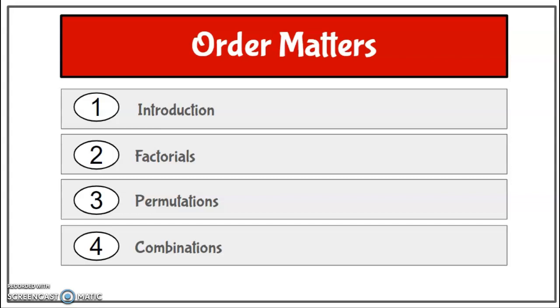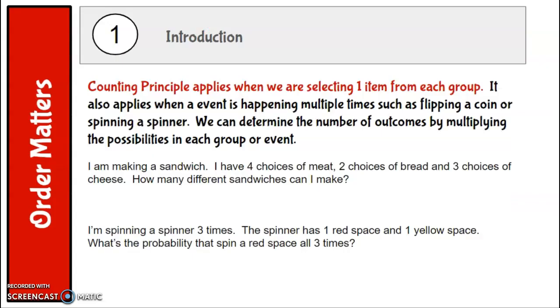In this video, we're going to be talking about permutations and combinations and about order and whether it matters or not. First, we've talked about the counting principle. That applies when we're selecting one item from each group. It also applies when an event is happening multiple times, such as flipping a coin 3 times or spinning a spinner 4 times. We can determine the number of outcomes by multiplying the possibilities in each group or event.